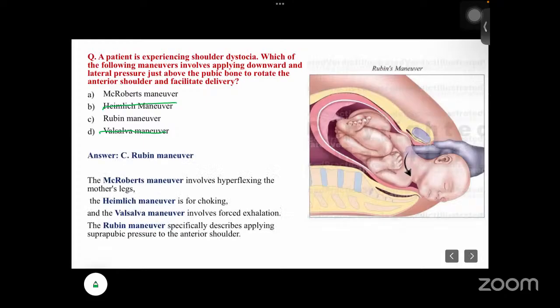The answer is Rubin's maneuver. McRoberts maneuver involves the hyperflexion of the mother's leg, and Rubin's maneuver specifically describes applying suprapelvic pressure on the anterior shoulder.